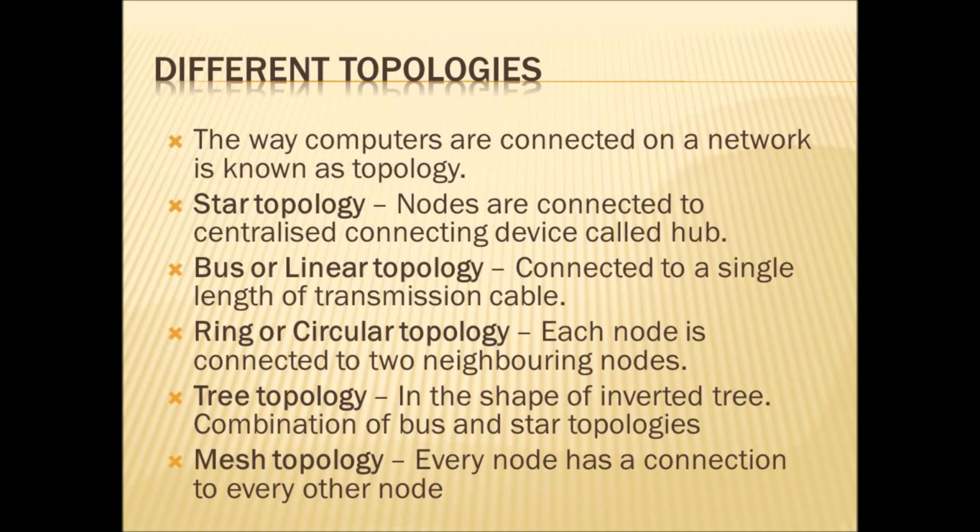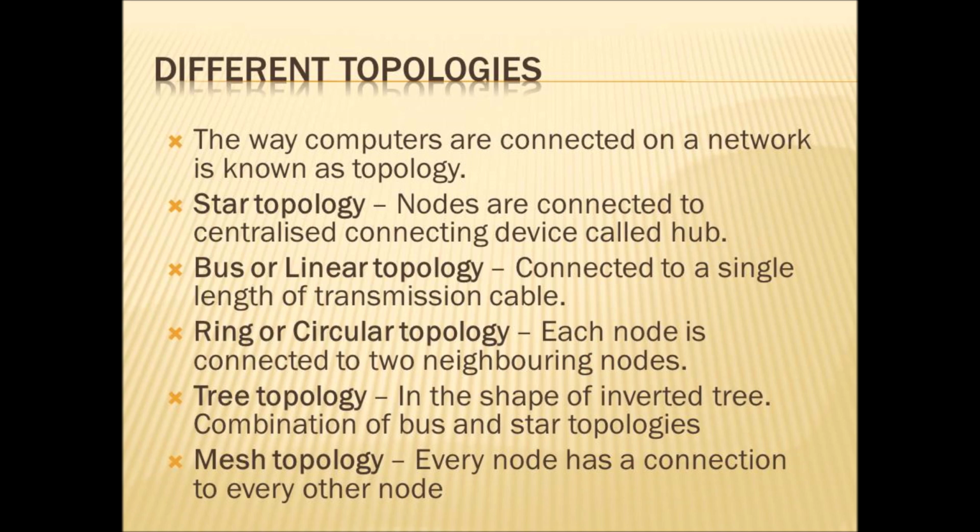Now, we will see different topologies that are available for our computer network. Topology means the way computers are connected on a network. In which way the computers are connected to form a network, this is called topology. There are different topologies like star topology, bus or linear topology, ring or circular topology, tree topology, mesh topology.